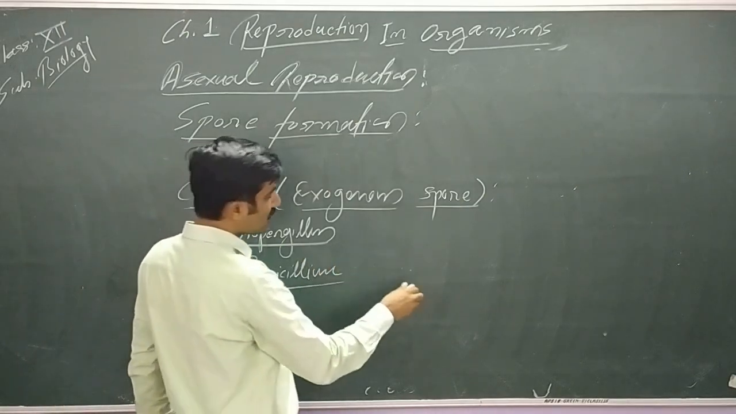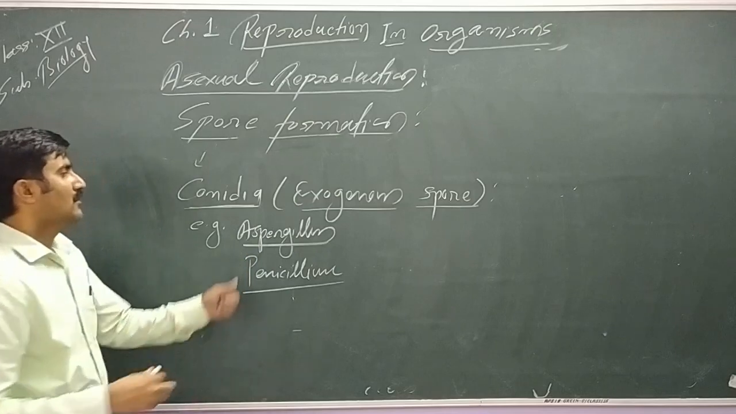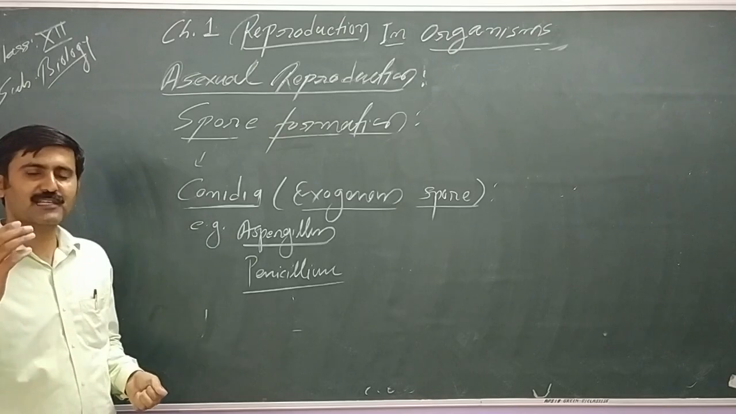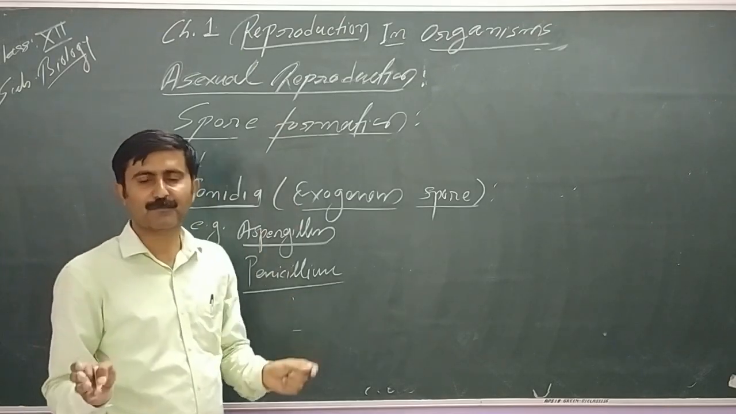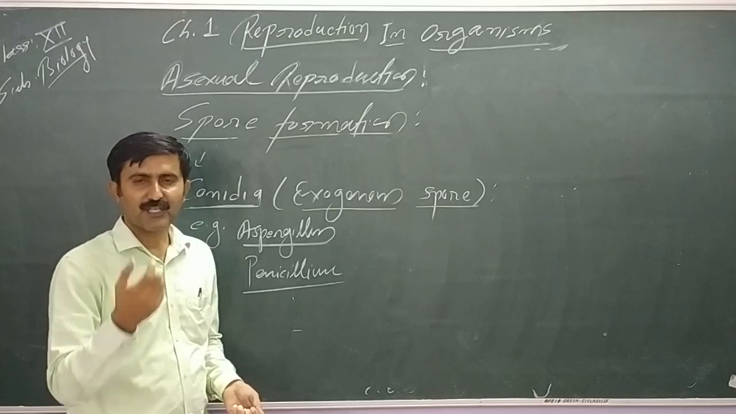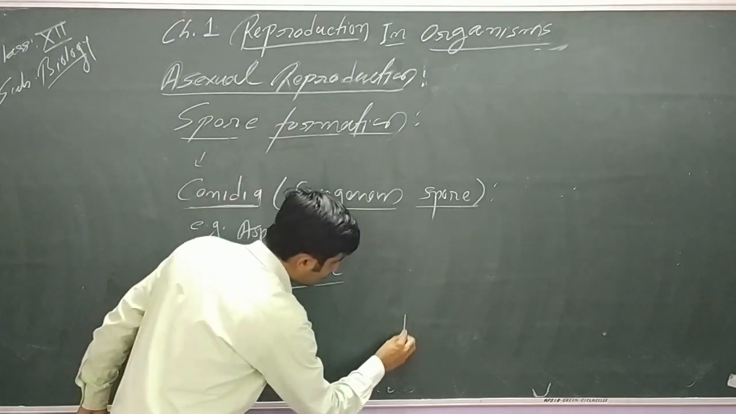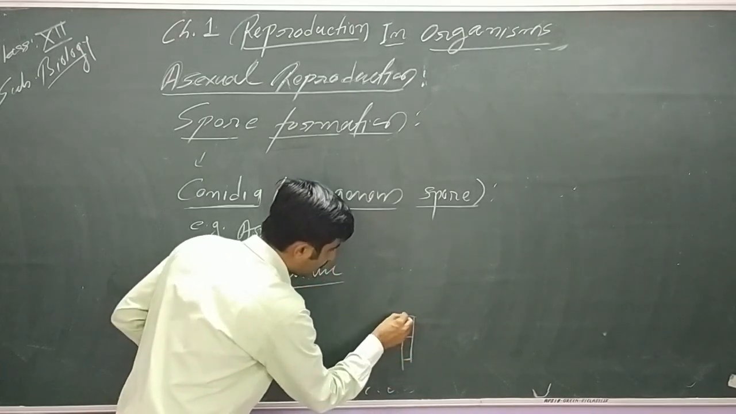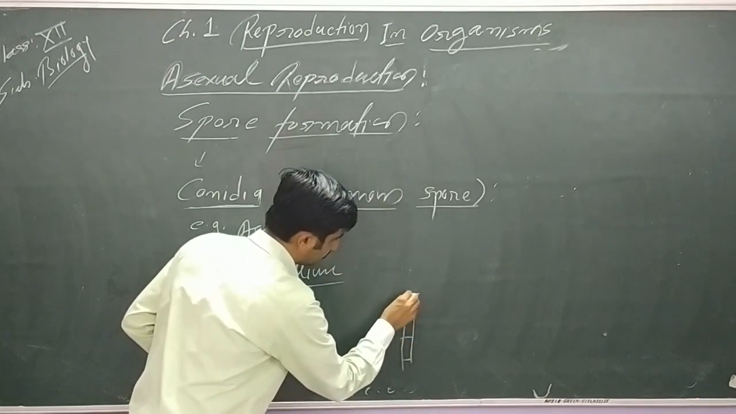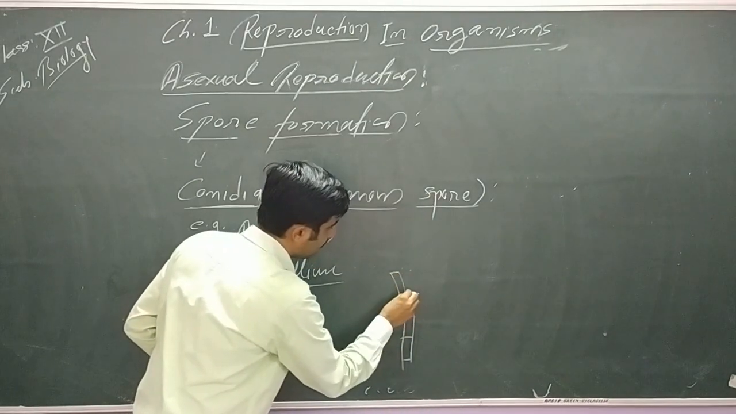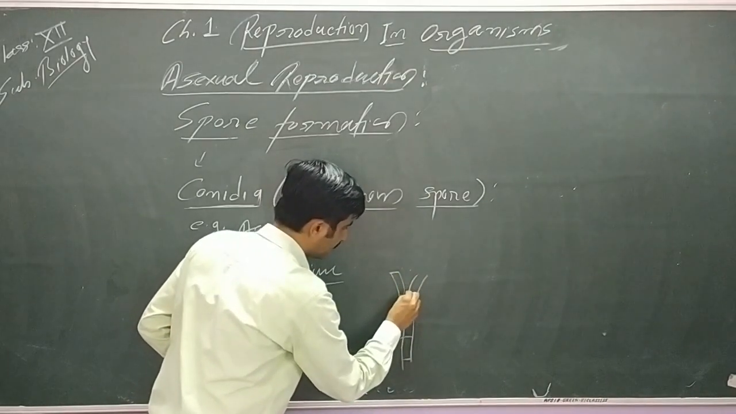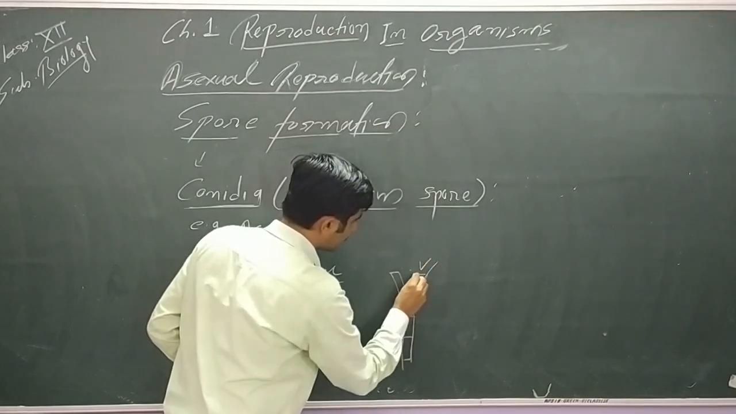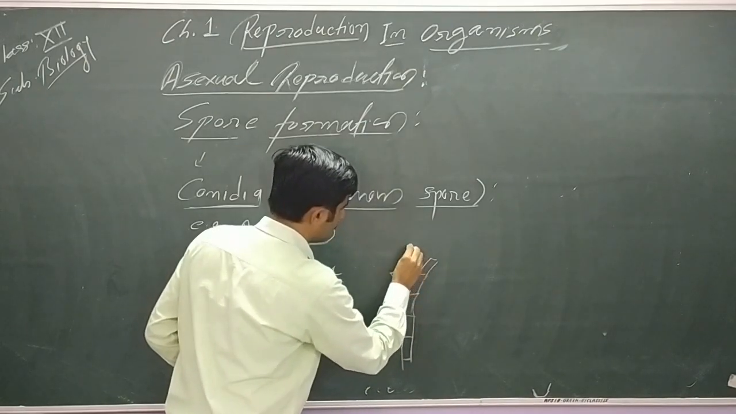Now you see how the conidia are formed. As I mentioned, these are exogenously produced. Exogenously means not enveloped, not covered inside the sporangium. They are exposed to the environment. So here we see this is the hypha. These are the specialized hyphae. These may be branched or they may be unbranched. Again here we can see there is a branching.